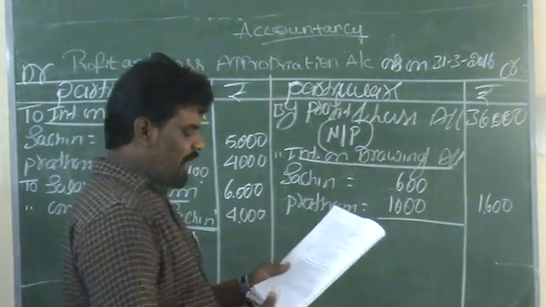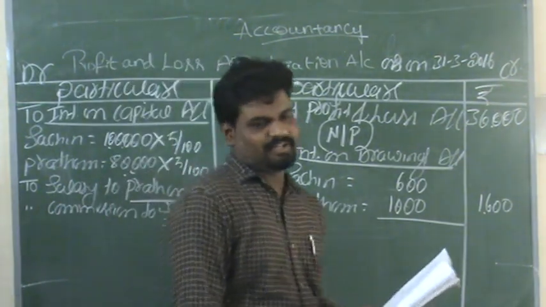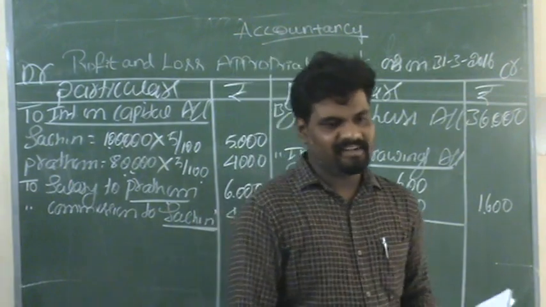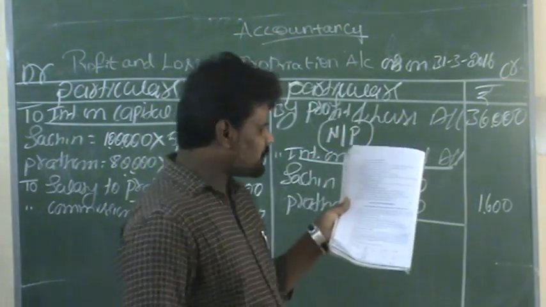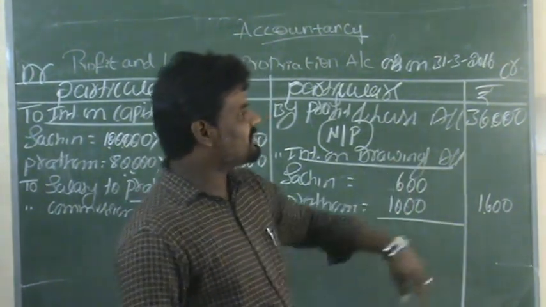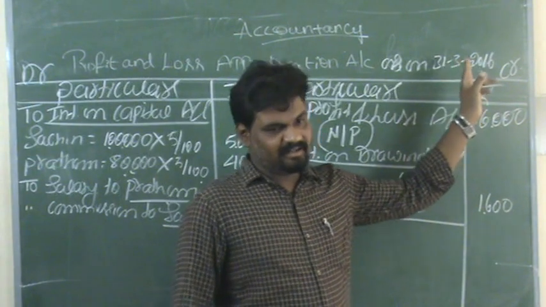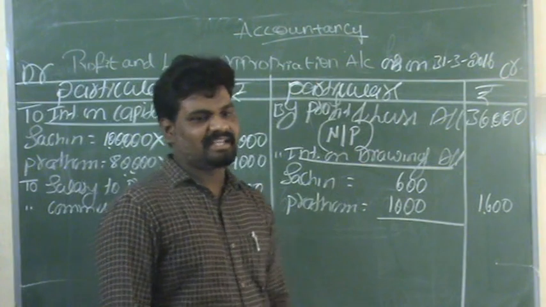After the completion of the third adjustment, now come to the next adjustment. As per the given details, the fourth adjustment is their drawings during the year. During the year means at the end of the assessment year, from 1/4/2015 to 31st March 2016.